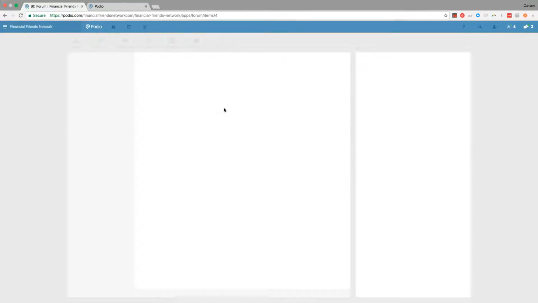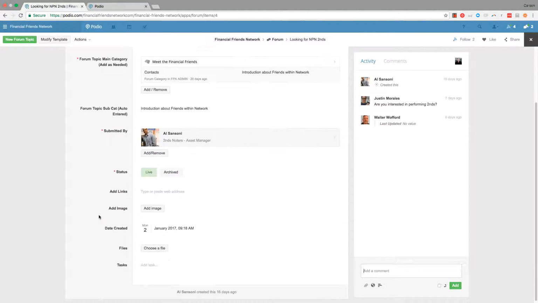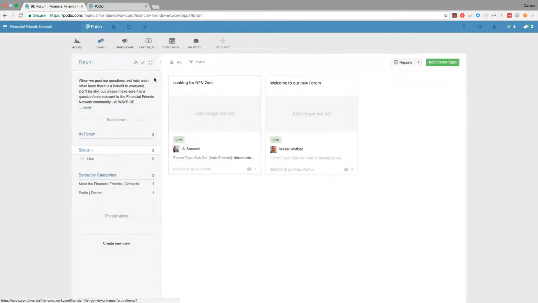To show you one that is an open topic, people can come in here and add your comments, and others will be able to see and continue that conversation as it goes. Once something has been completed or finished, the admins of this workspace will have the ability to come and archive it if it's no longer relevant, or we can just leave it here for others to find in the future if there's valuable information. Please make sure when using the forum that you are always being respectful to others and adding valuable information. Don't add comments that will be rude or maybe taken inappropriately.